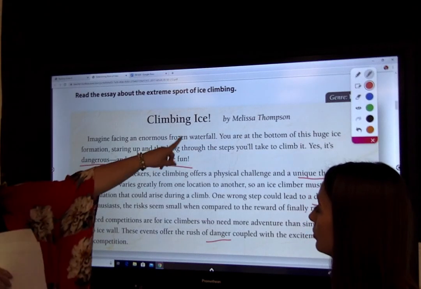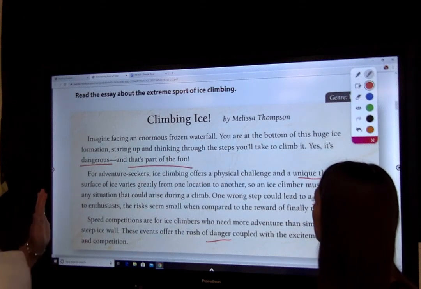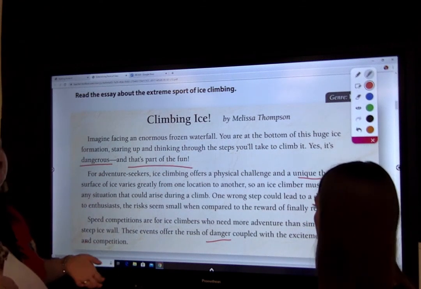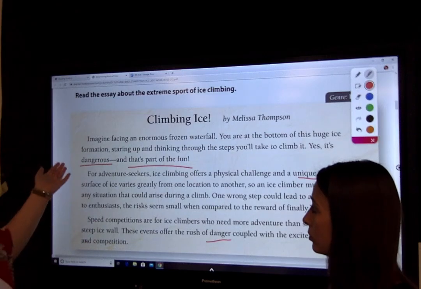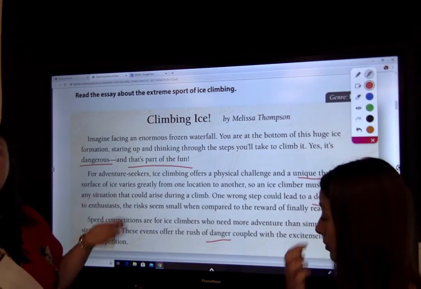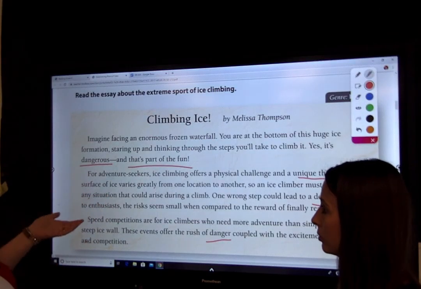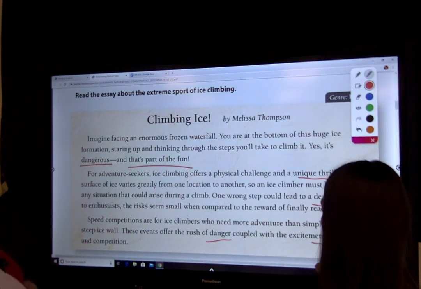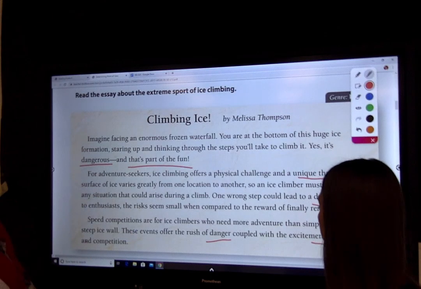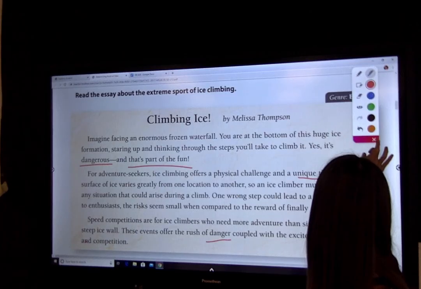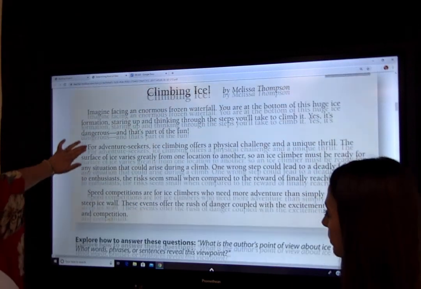So Melissa's point of view right here is ice climbing is thrill-seeking for her. She enjoys doing it, even though it's dangerous, because she gets something from it being a dangerous activity. She enjoys it because of that. All right, so the excitement of speed right there gives her even more of a thrill. All right, so let's look right here.